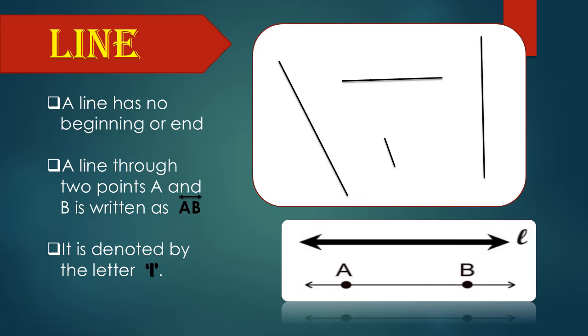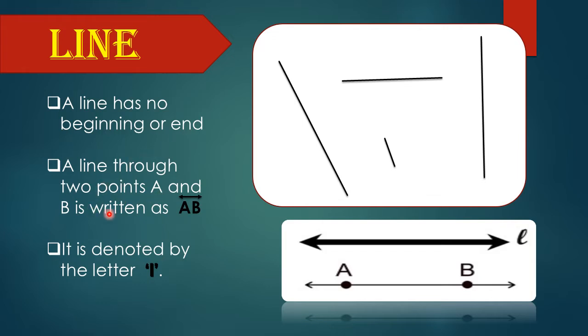What is line? A line can be long or short. A line can be flat or slant or vertical. So here are lines in different positions: slant line, vertical line, horizontal line. A line has no beginning or end point.